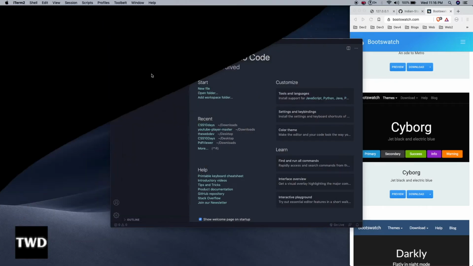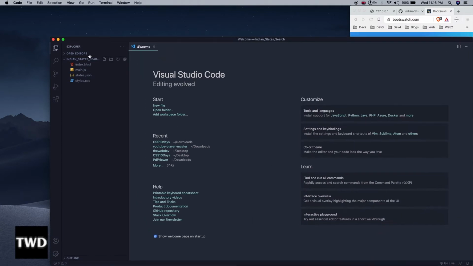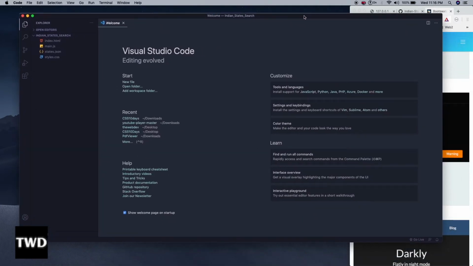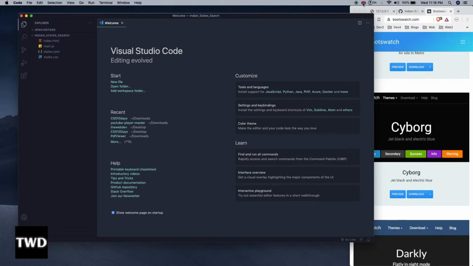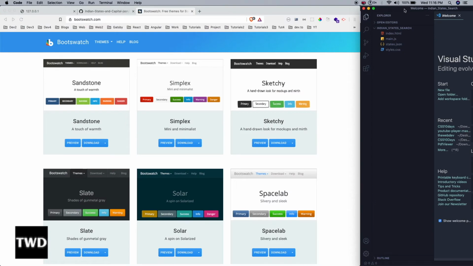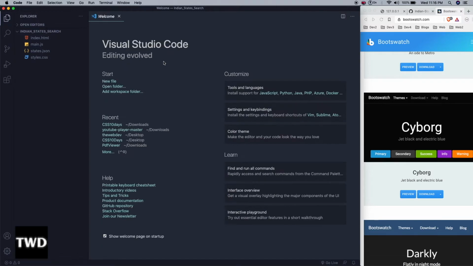So let me minimize this because we don't need it anymore. I don't want this big. Let me use my split. Yeah, so it is like this. Let me increase the size of this so that you can view it well.